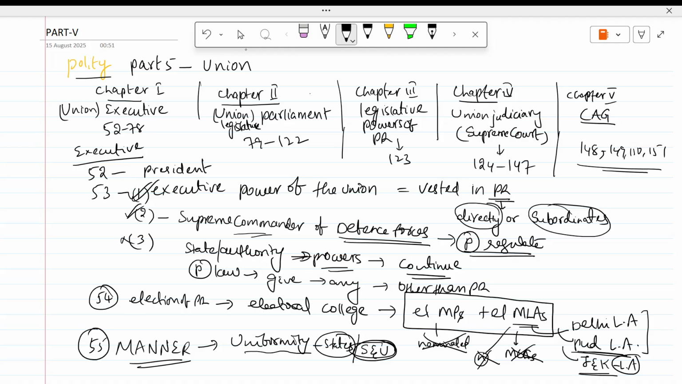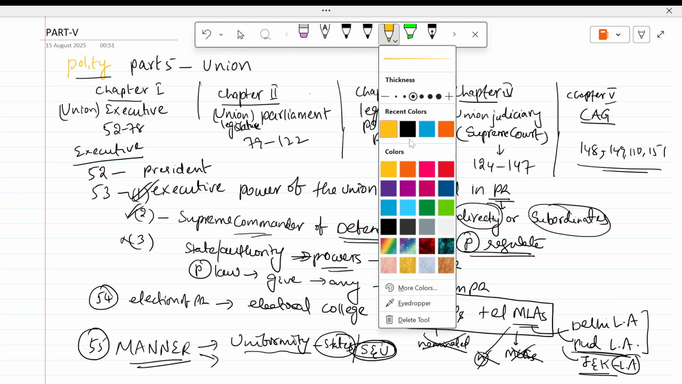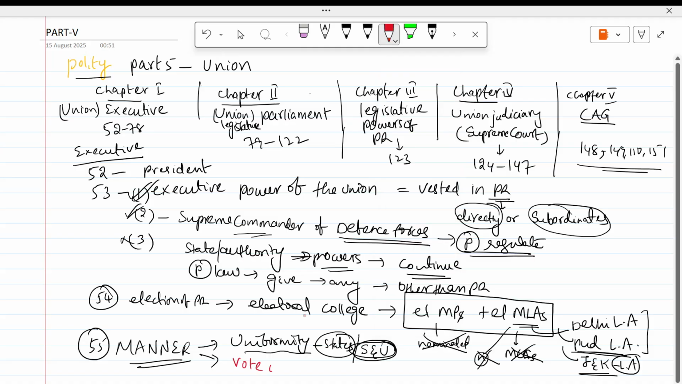So for this purpose, there is the value of the vote of an MLA. This is the state population, based on the 1971 census, divided by the total number of elected MLAs, into 1 by 1000. This is the value of the vote of an MLA. This is given in the constitution.